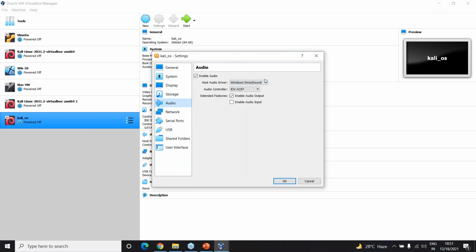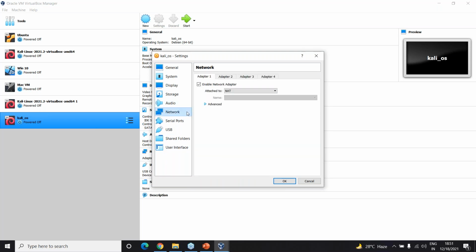Audio, there is my Windows Direct Sound which is used. For the network, now comes the important part. What we will be doing is just changing from a NAT to a bridged adapter. So preferably, all of you keep your network adapters enabled and set it to bridged adapter, because whatever things we do, maximum of those work perfectly fine in a bridged adapter.